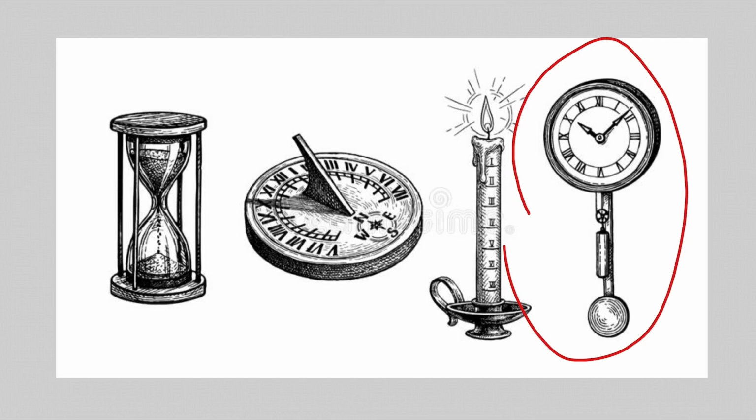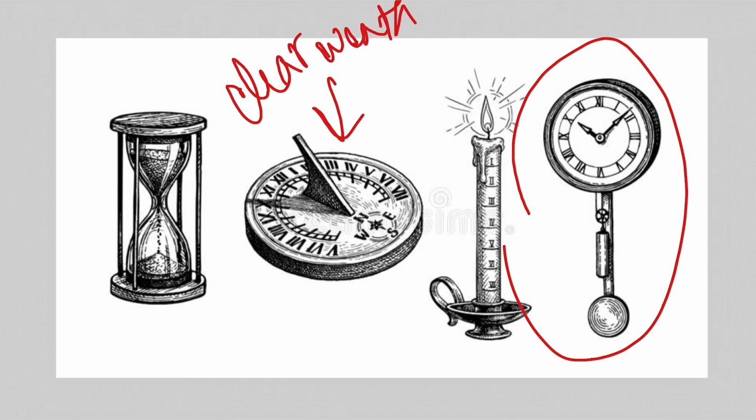As you must be aware by just looking at the picture, why is a pendulum clock more convenient? Because if you look at this time measuring machine, this one requires clear weather and the sun in the sky. And this one, every time you will have to remove or replace it with a new candle. But in the case of a pendulum clock, you don't have all those problems.